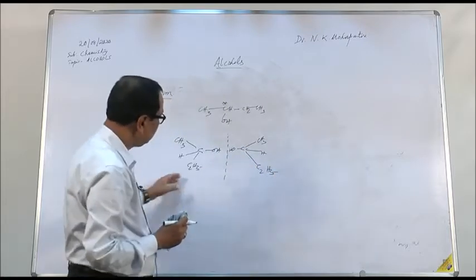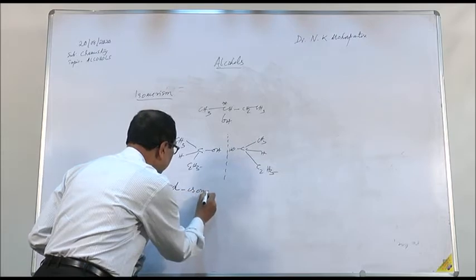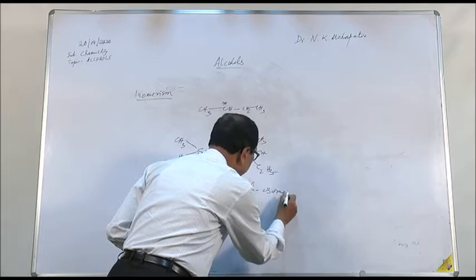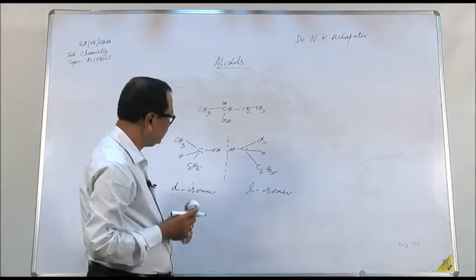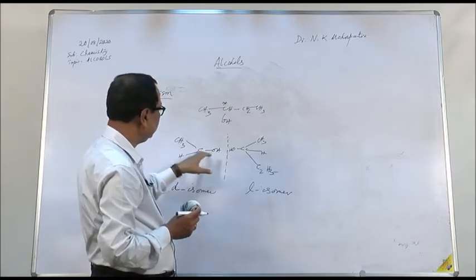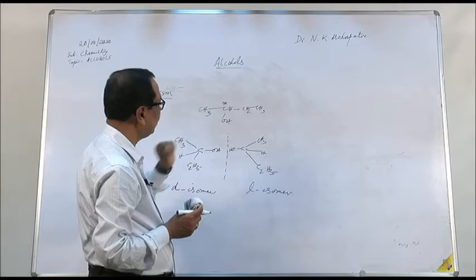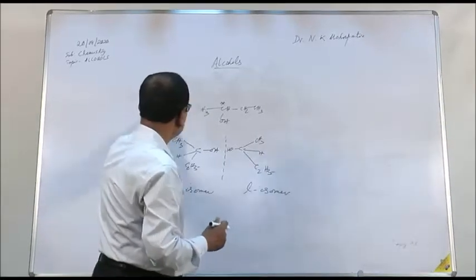So one is the dextrorotatory D isomer, and this is the L isomer. They are optical isomers, mirror images of each other. Because this carbon atom is asymmetric, such compounds are also exhibited by alcohols. So these are the isomerism exhibited by alcohols.